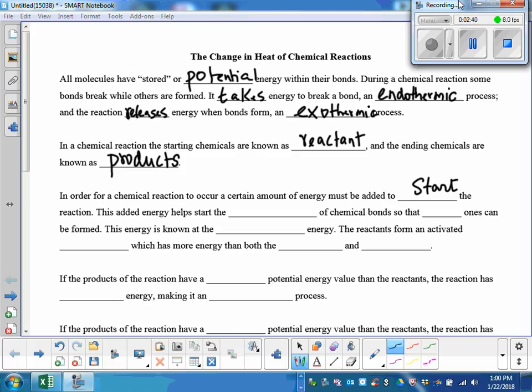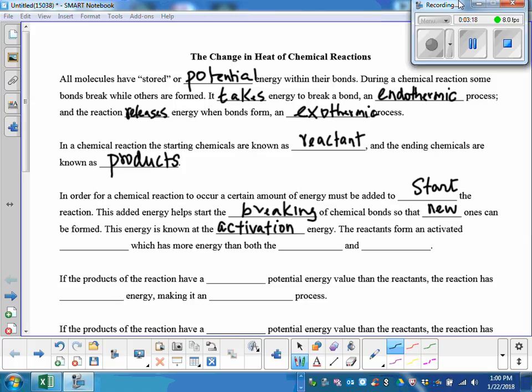This added energy helps start the what of the bonds? The breaking of the chemical bonds, so that new ones can be formed. What is this energy known as? This energy is known as activation energy. It's known as activation energy.